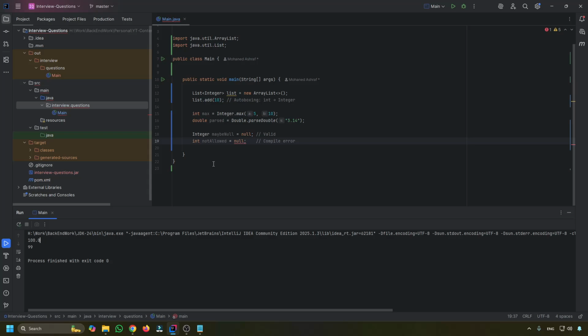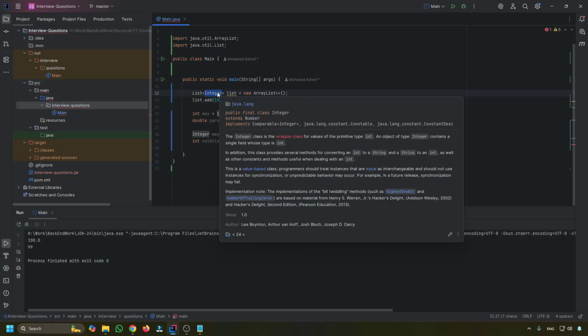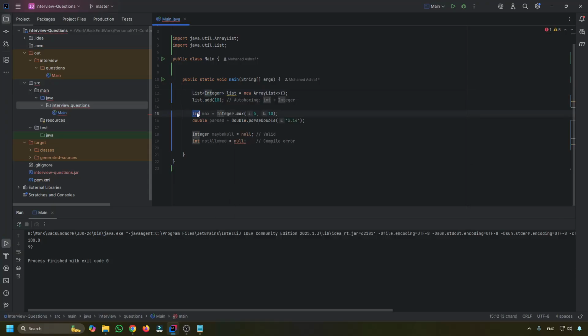What are the wrapper classes? Well, wrapper classes are just like, for example, Integer is just a wrapper around int. So what happens is, we can use this kind of way in Java in order to have a better way of doing some work. For example, we have a list of Integer right here, and we're just adding some int primitive type.